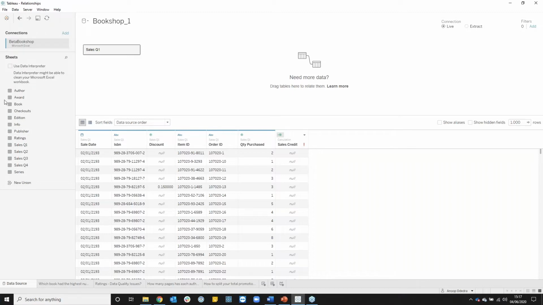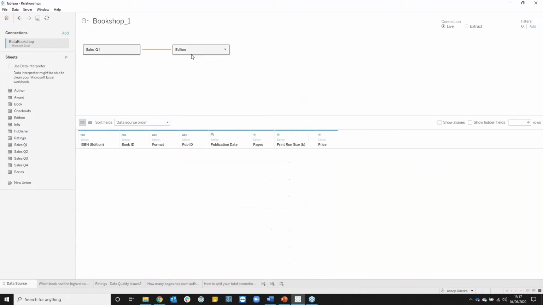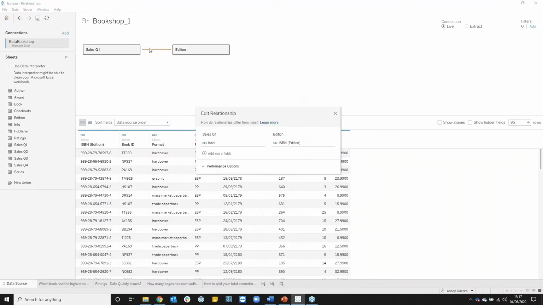So I've got my addition table here. I can drag that in, and I'm not joining anymore, so you don't get the Venn diagram. I've got this noodle, or this relationship. And as with previous versions, Tableau will still create that relationship based on fields in the physical layer that have the same data type and the same field name. As you can see here, we've got that relationship set up. We can add more fields.